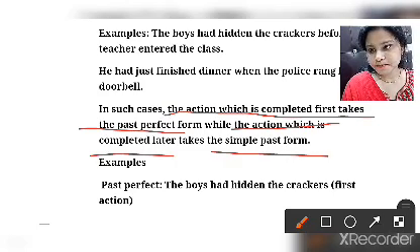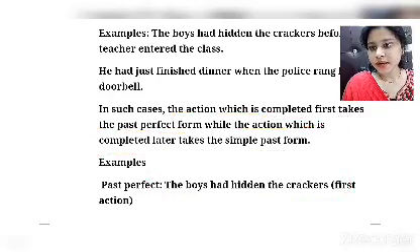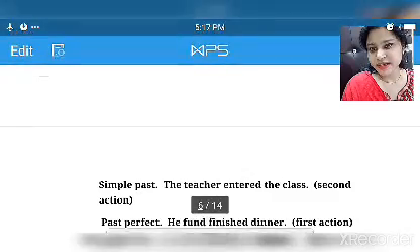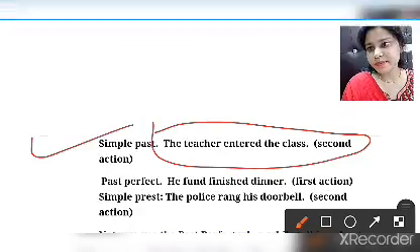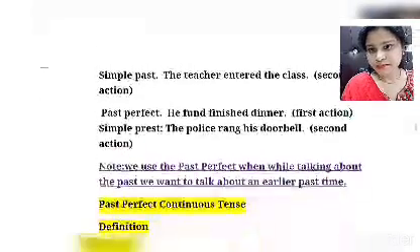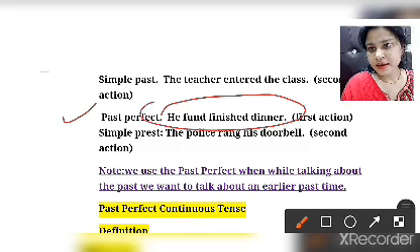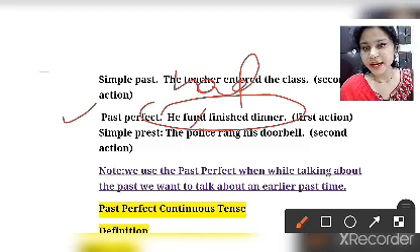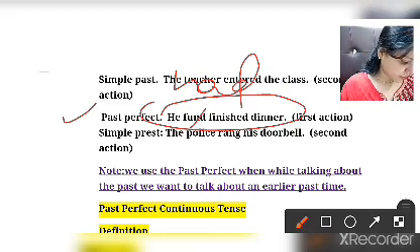In the example, the boys had hidden is the first action, and then in simple past, the teacher entered the class is the second action. Clear?